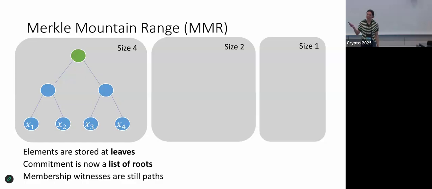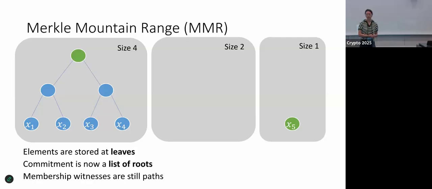Okay, and to give a quick overview of what a Merkle mountain range is, you can think of it as a list of Merkle trees of doubling size. So you might have a tree of size 4, size 2, and size 1, and I'll show you how we update these trees as we add elements to the set. So here right now we're storing a set of size 4, but we want to add a 5th element. And so what we do is we add it to the lowest empty tree, which is this tree of size 1.